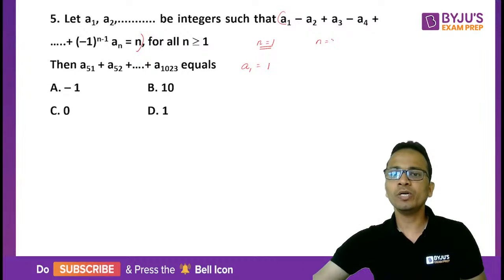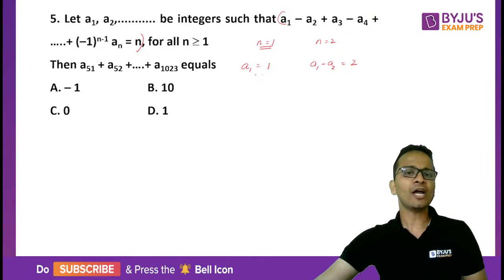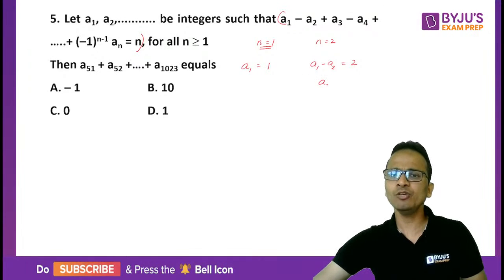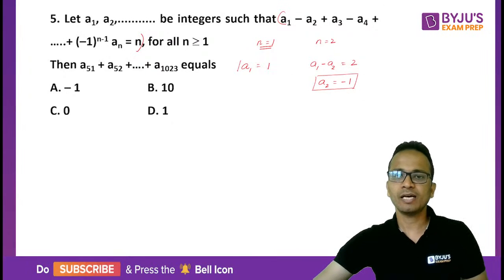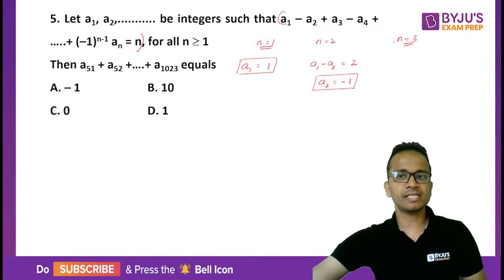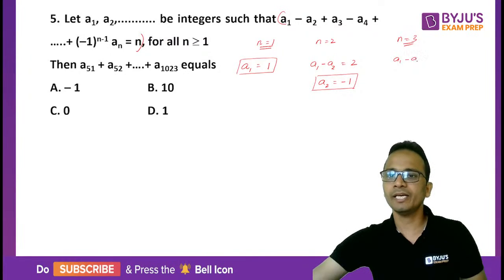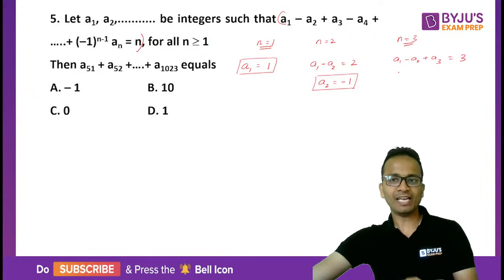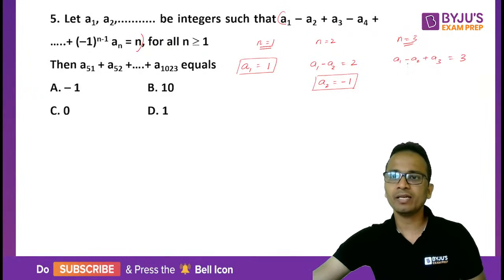Now putting n equal to 2, I'll get a1 minus a2 is equal to 2. I already know the value of a1, which is 1, so the value of a2 will be equal to minus 1. So a1 is equal to 1 and a2 is equal to minus 1. Now put n equal to 3 in the same equation. You will get a1 minus a2 plus a3, and that is equal to 3. I already know the value of a1 and a2, so it will be 1 plus 1, that is 2. So the value of a3 will be equal to 1.